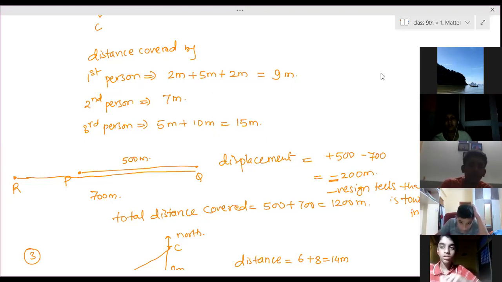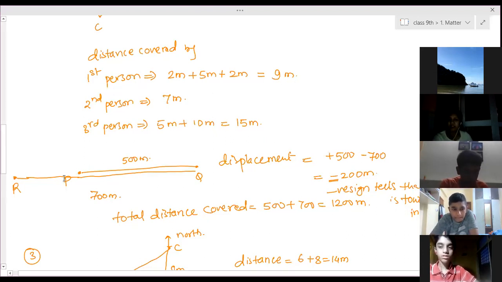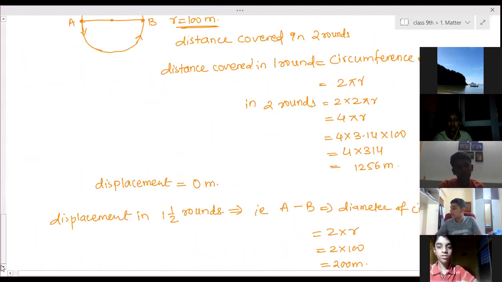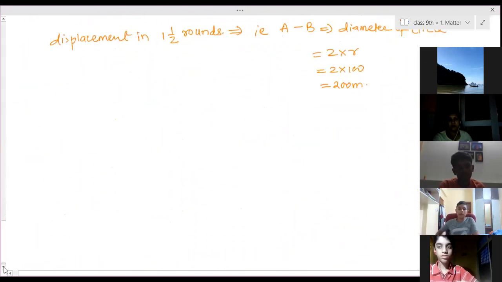So displacement is a vector quantity. Speed is a scalar quantity. And velocity is a vector quantity. Able to understand scalar and vector? Now we will compare distance and displacement.